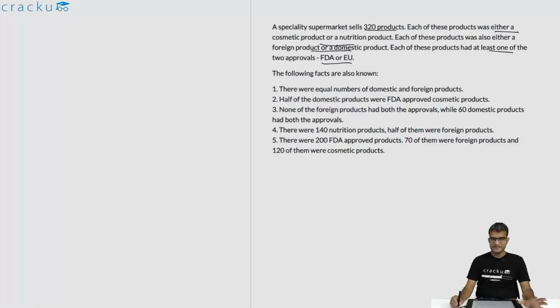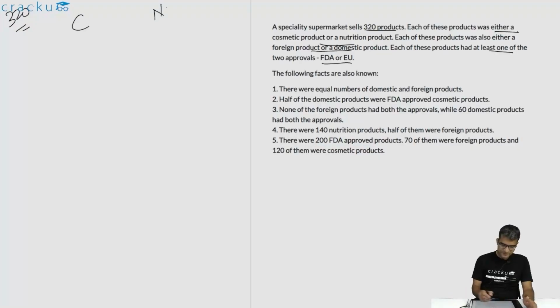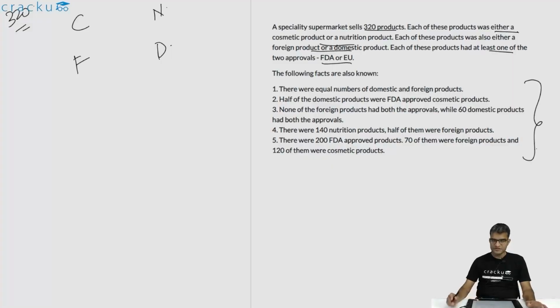So basically the way this works is that there are 320 products. Each one of these products is either a cosmetic product or a nutrition product. Similarly, each of these 320 is either a foreign product or a domestic product. Now, all of these 320 products either have an FDA approval or an EU approval or both of them. This is the information that is known. Using this, we can piece together how many of them actually exist for each one of them.